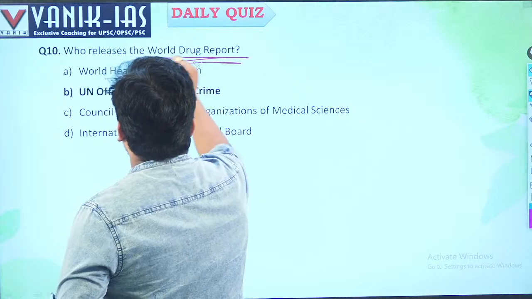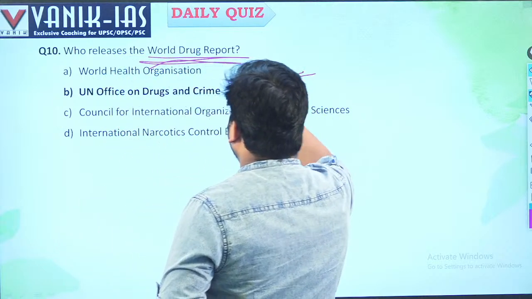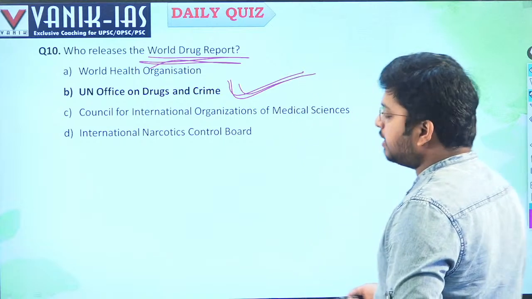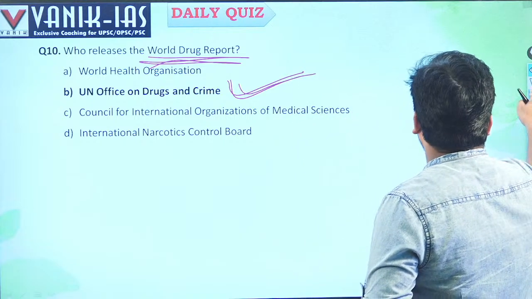World Drug Report. Who releases the World Drug Report? The UN Office on Drugs and Crime. The World Drug Report is released by the UN Office on Drugs and Crime.